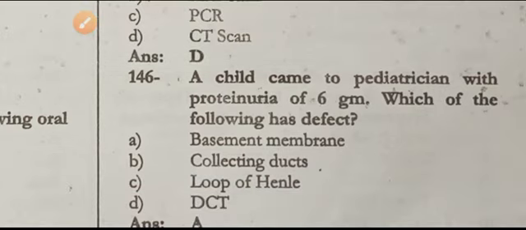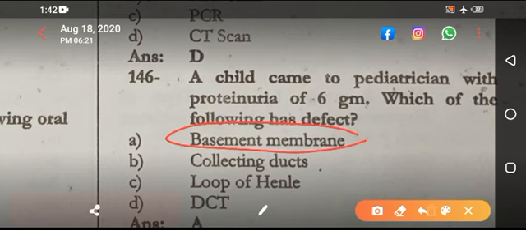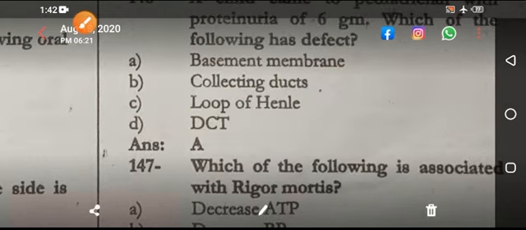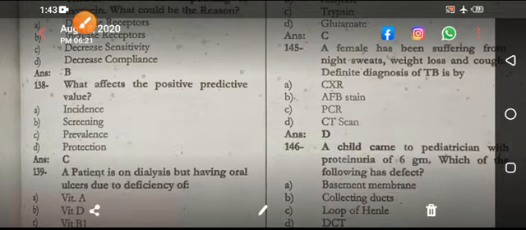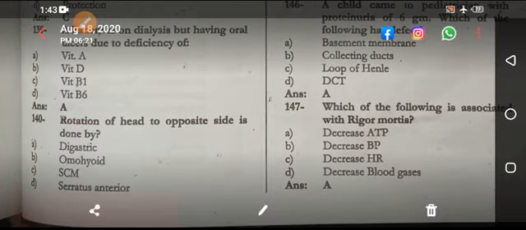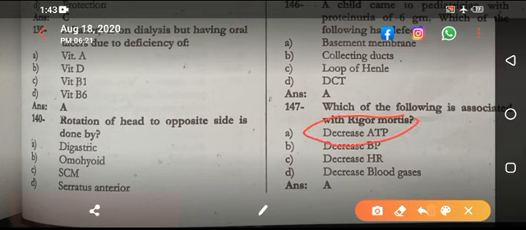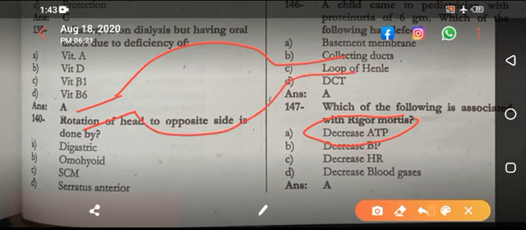Child came to the pediatrician with proteinuria of 6 gram. What is the following defect? Minimal change disease, basement membrane proteinuria. Which of the following is related with rigor mortis? That is decrease in ATP. Now focus on this. If this is your skeletal muscle, for the contraction of muscle you need calcium.